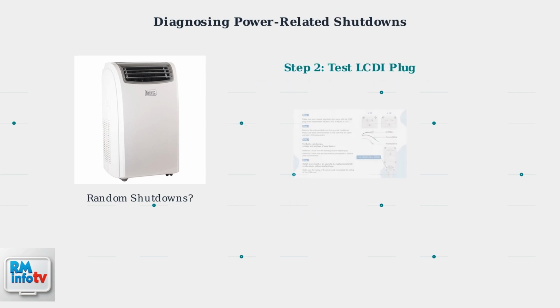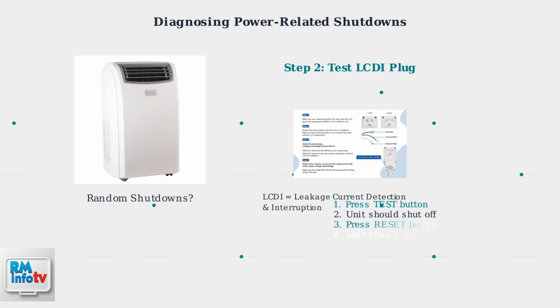Many Black & Decker units have an LCDI plug with test and reset buttons. Test this plug before each use by pressing the test button. The unit should shut off. Then press reset to restart it.